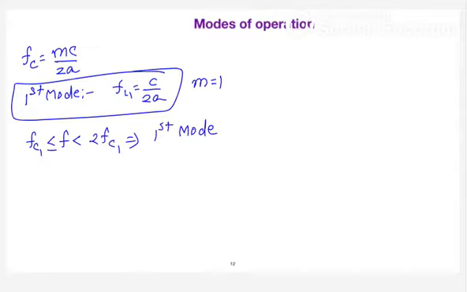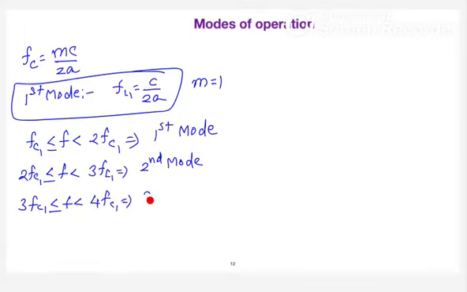Agree? Similarly, when the group of frequencies lies from 2FC1 to 3FC1, you can call it the second mode. And the third mode is 3FC1 to 4FC1.